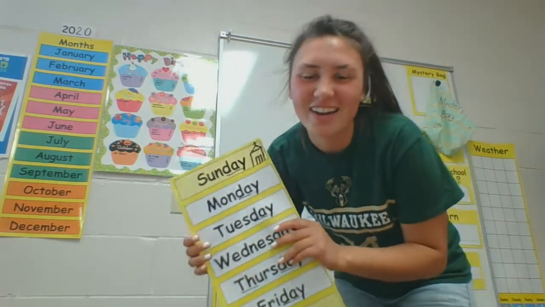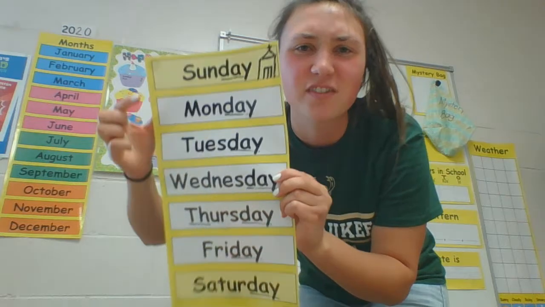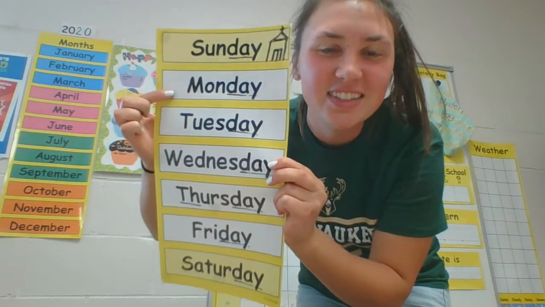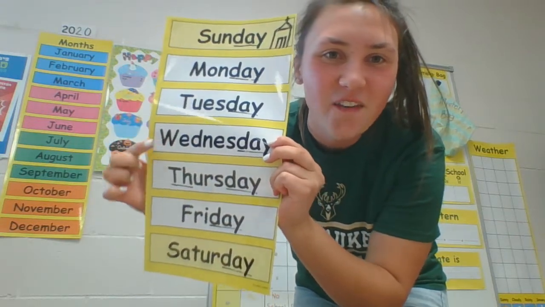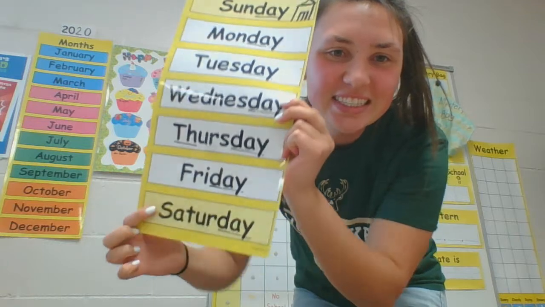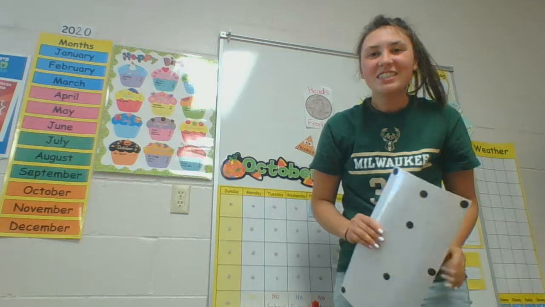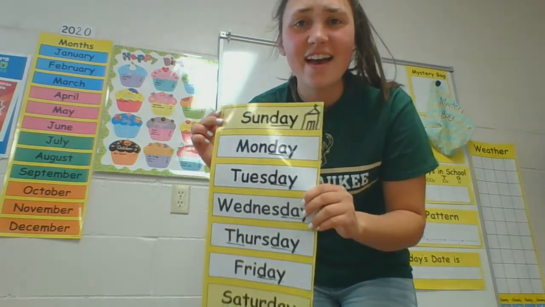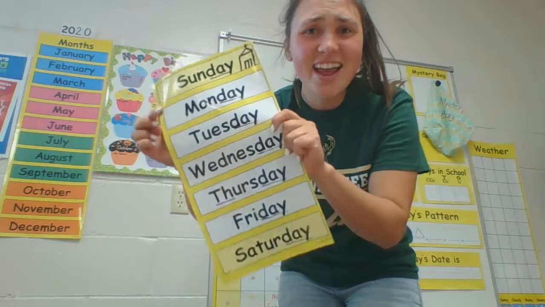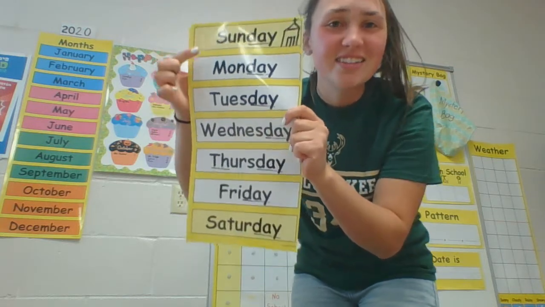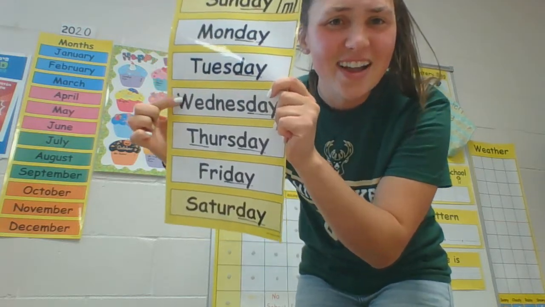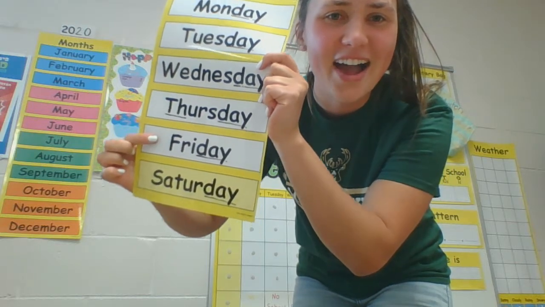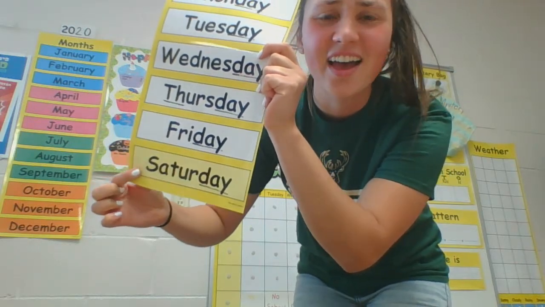How many days are there in a week? Let's count today, just for fun. 1, 2, 3, 4, 5, 6, 7. 7 days in a week. Let's do the song. Ready? 1, 2, 3. There are 7 days in a week. Sunday, Monday, Tuesday, Wednesday, Thursday, Friday, Saturday.